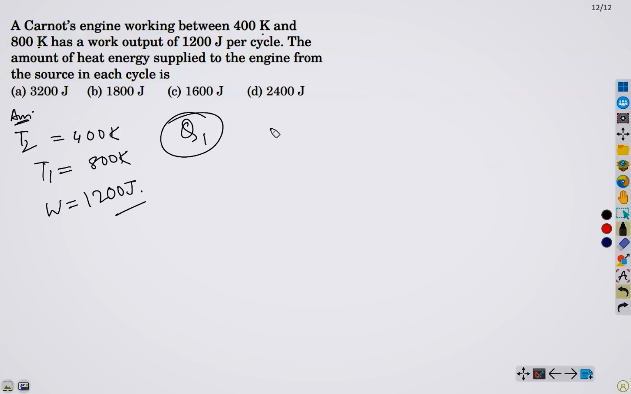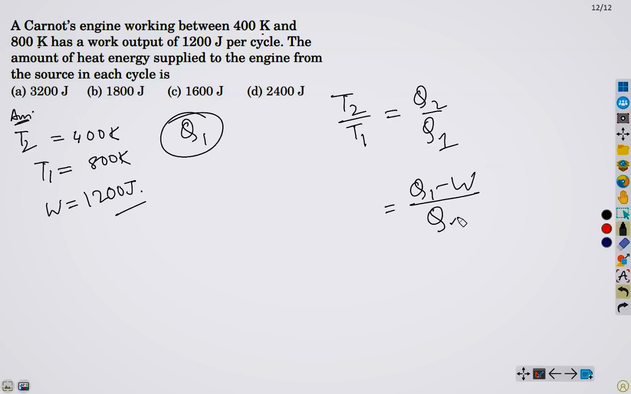As we know, the formula for Carnot engine is T2 by T1 equals Q2 by Q1, but we don't know Q2, so we will remove Q2. How can we remove it? Simple, by the formula. Observe that in all the cases we are just doing the arrangement of the formula. As I always mention, you just have to remember the formula, that's all. The problem will get solved automatically.